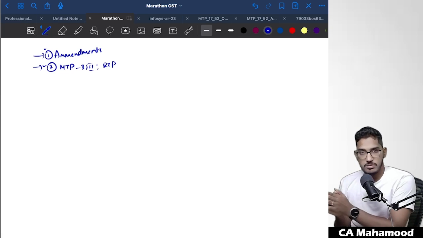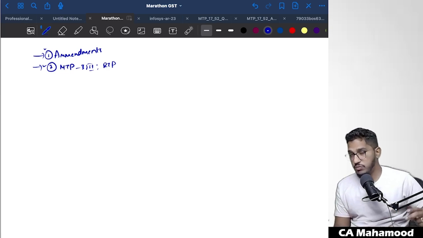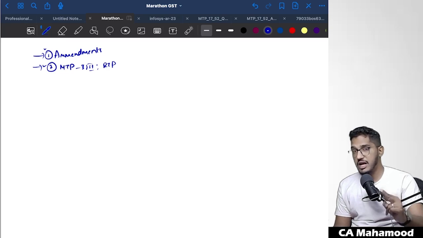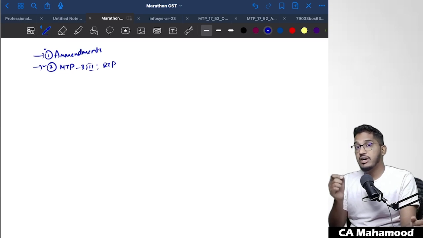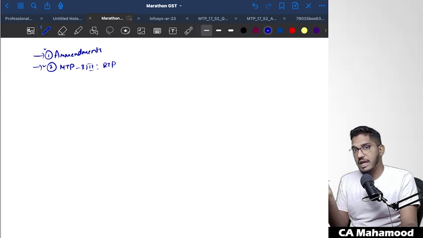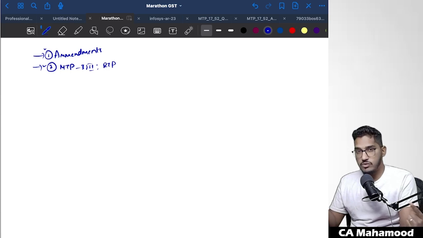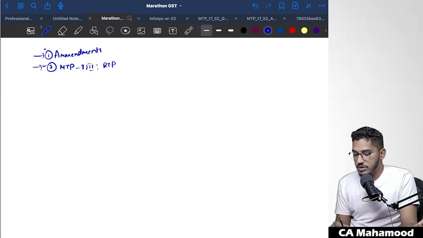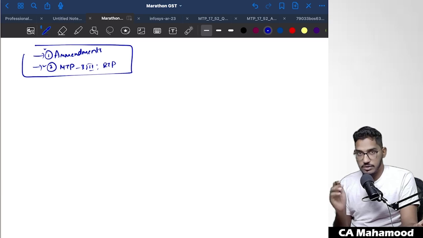So my humble request, please go through the MTPs. Both series of MTPs, try to have a look at the questions and answers. If time permits, even try to solve them once. I'm not insisting on solving them once; I'm insisting only if time permits. If you have plenty of time, if you have already done multiple revisions, and you are very confident that you don't require much time for going through the entire content, then try to solve the MTP once on your own. That is my one more request. So these are two important things which you have to cover.